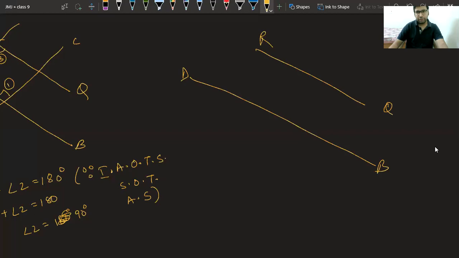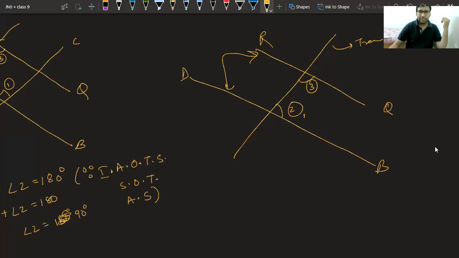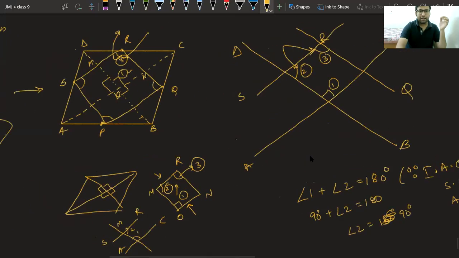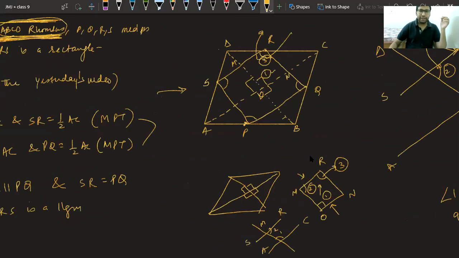Same thing. This is your angle number 2, this is your angle number 3. As these lines are parallel and this is a transversal, we can say 2 and 3 are interior angles on the same side of the transversal. So again we can say their sum is 180 degrees. Hence angle 3 is 90 degrees. And with this we have proved one angle is equal to 90 degrees.